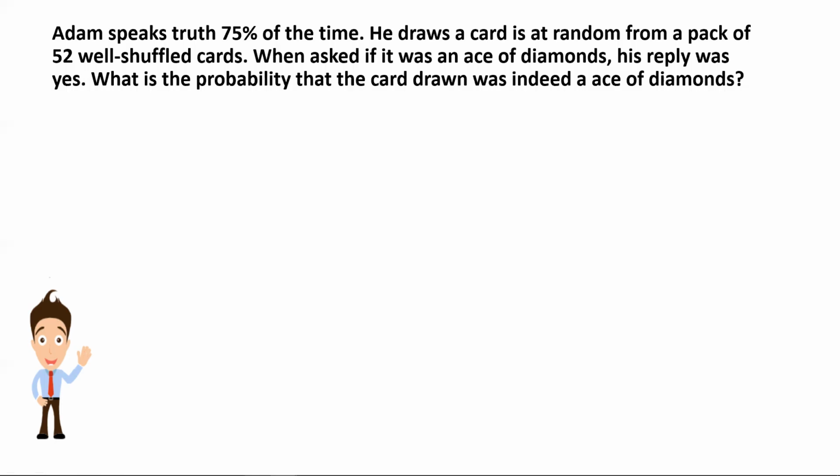Adam speaks truth 75% of the time. He draws a card at random from a pack of 52 well-shuffled cards. When asked if it was an ace of diamonds, his reply was yes. What is the probability that the card drawn was indeed an ace of diamonds?